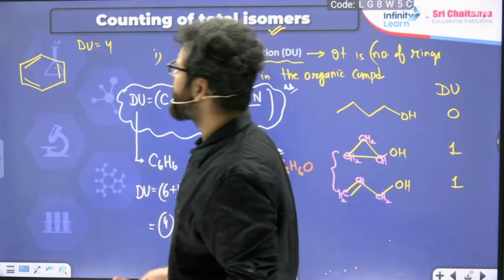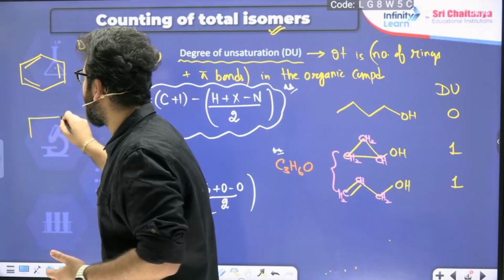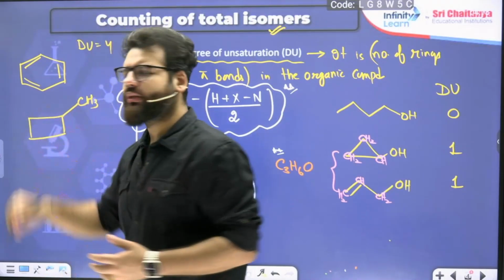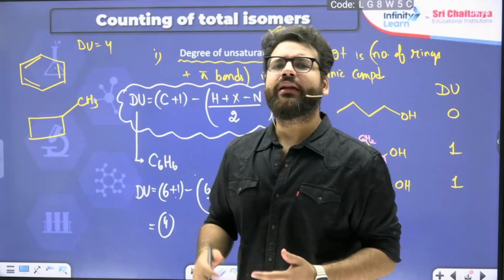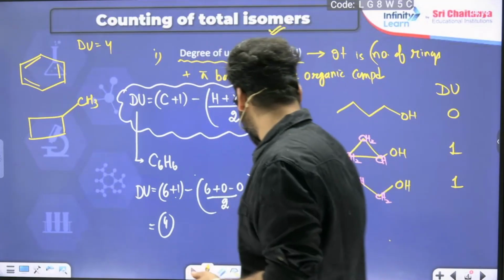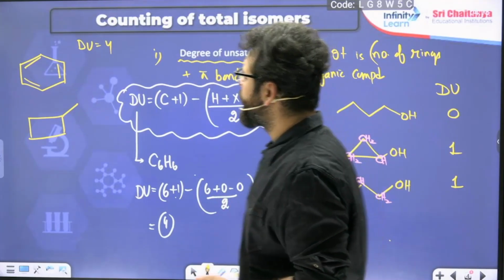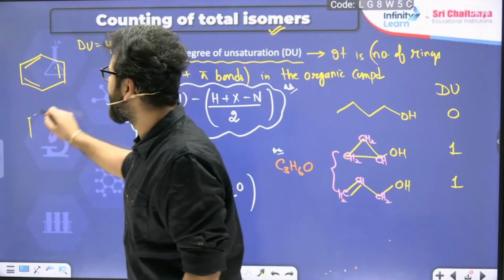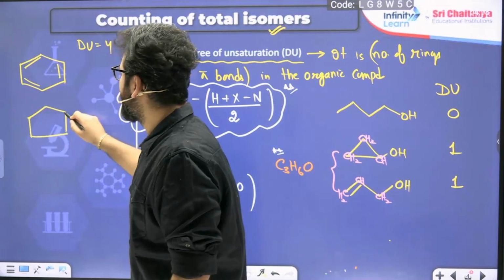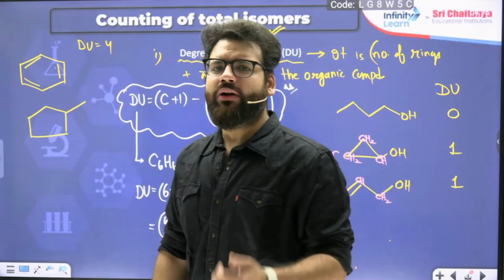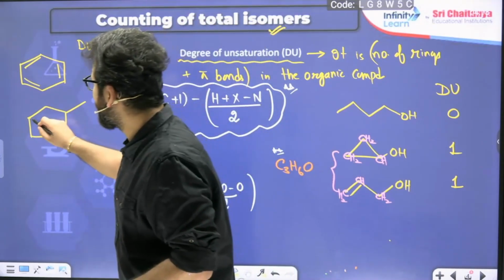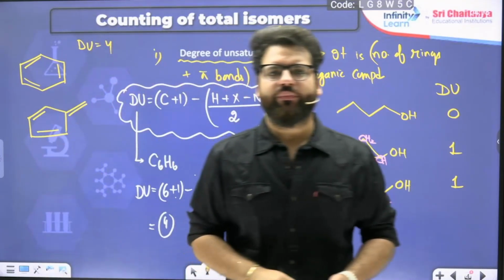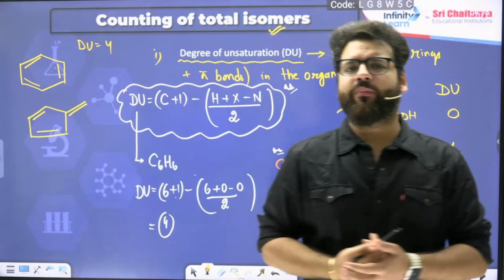I could have drawn something else. I could have put 5 carbons in the ring, 1 carbon outside, like CH3. And then I need 3 more pi bonds. Let me take 5 carbons in the ring, like this, 1 carbon outside. And I need now 3 pi bonds. So I'll take 1 pi bond here, 1 pi bond here, and 1 pi bond outside the ring. This is also an isomer of benzene only.